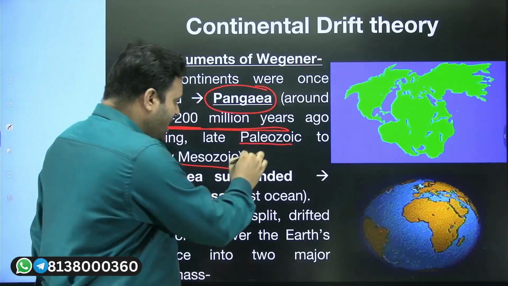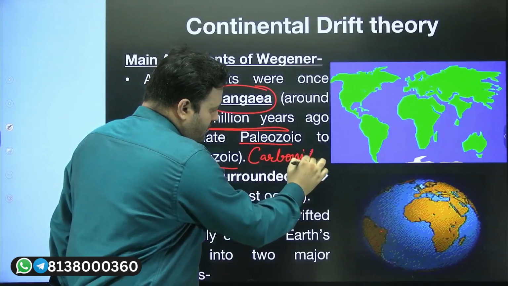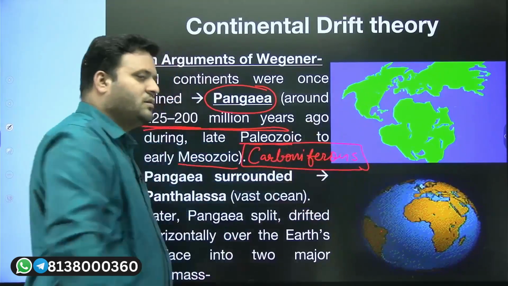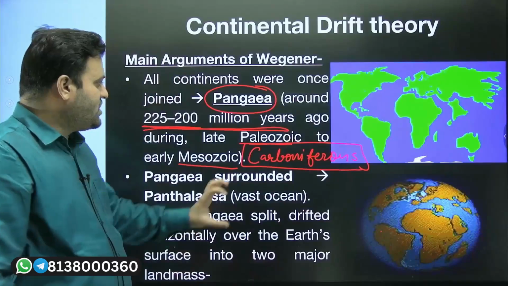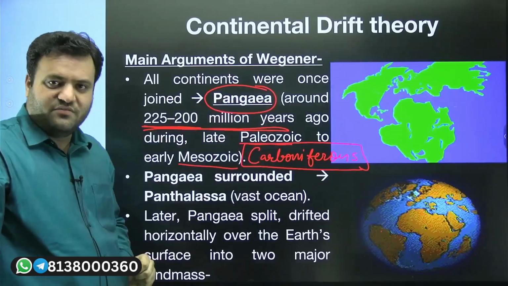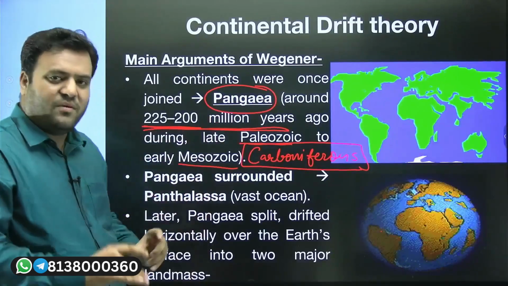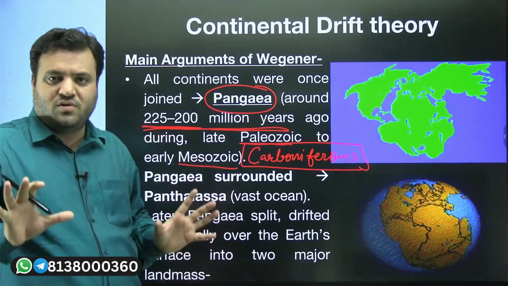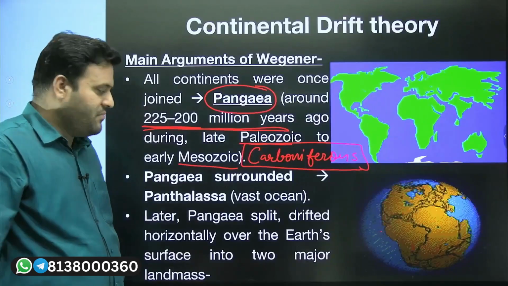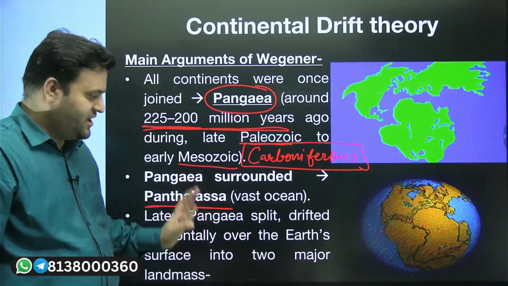During the Carboniferous time period, all the landmasses were connected, and the name given to them was Pangea. Pangea was surrounded by one vast water body, and that water body was given the name Panthalassa.